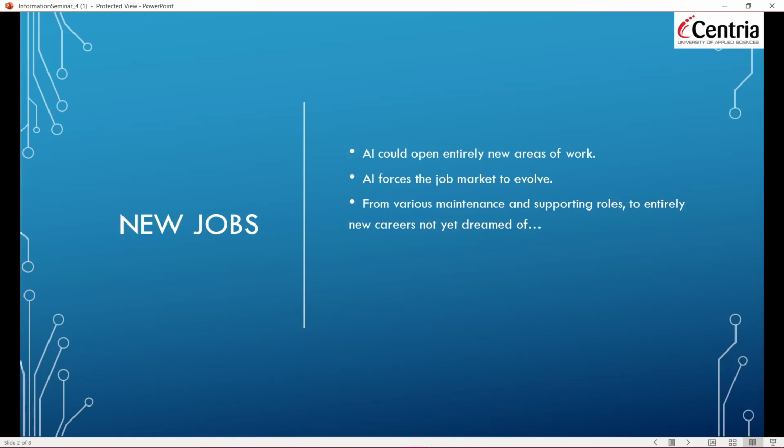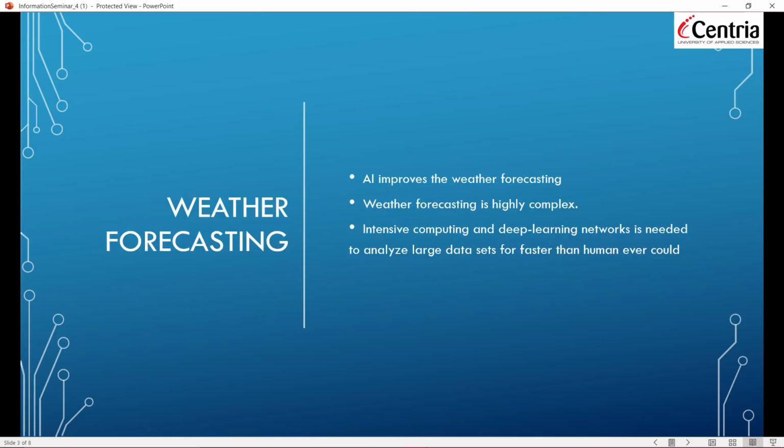New jobs. Many of us have been threatened by job loss, thinking that as artificial intelligence advances, we are going to lose many jobs. But in the actual scenario, we're going to find new jobs, because AI could open entirely new areas of work. We cannot imagine the areas that AI can open. AI forces the job market to evolve, from various maintenance and support roles to entirely new careers not yet dreamed of.